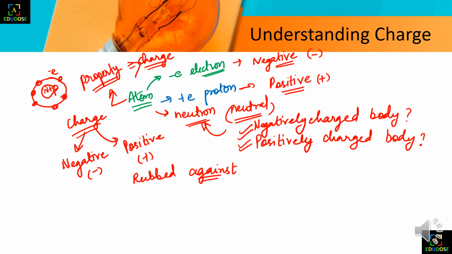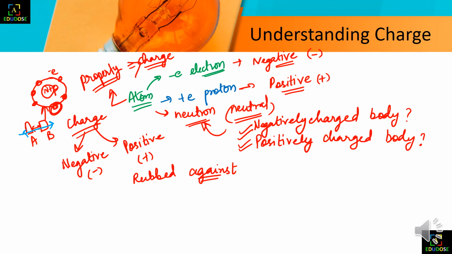The electrons can easily be transferred from one body to another. If this is body A and this is body B, and we rub them against each other, the electrons present in the outer surface of the atom will easily be transferred to the other body.